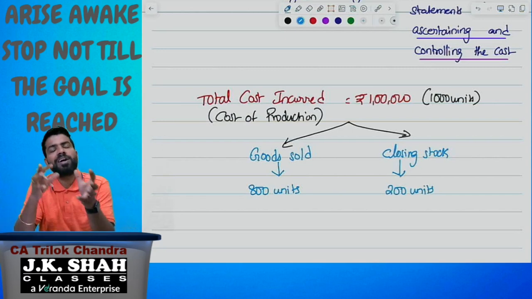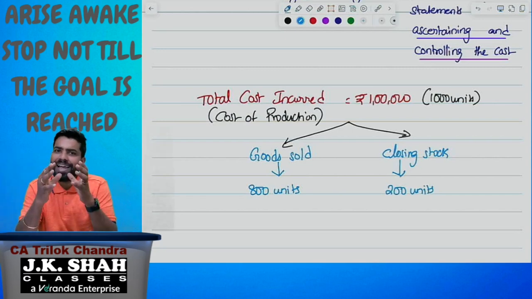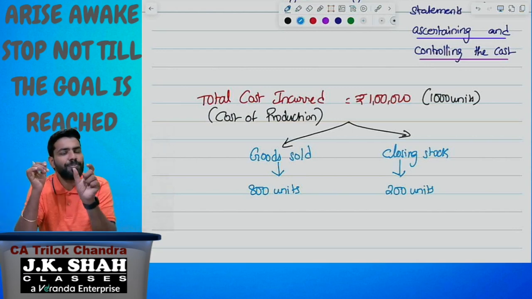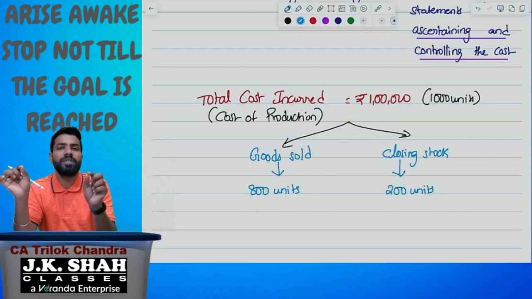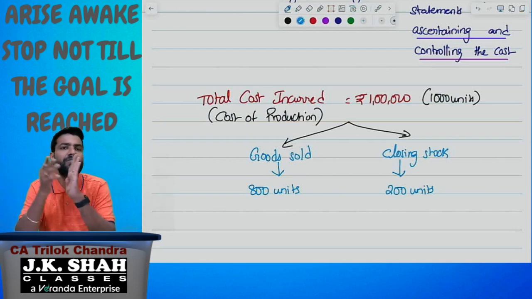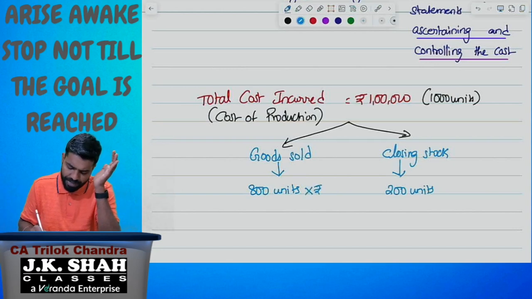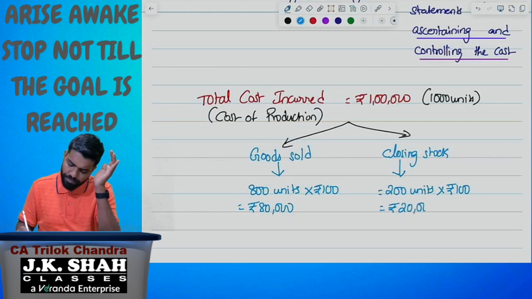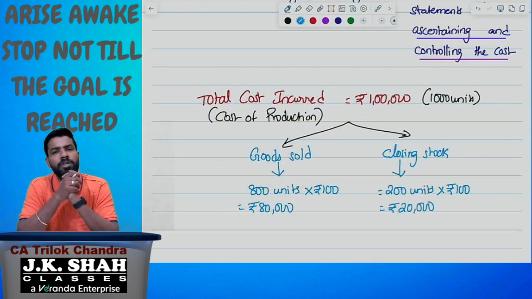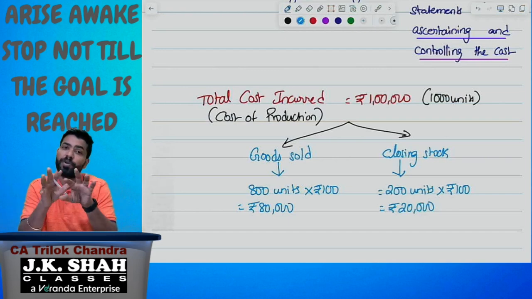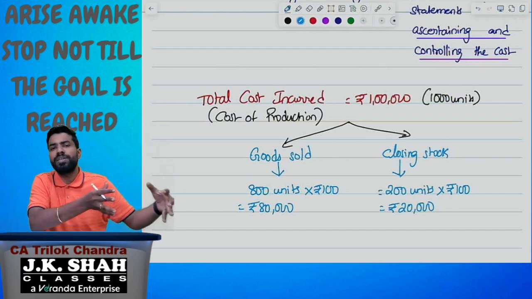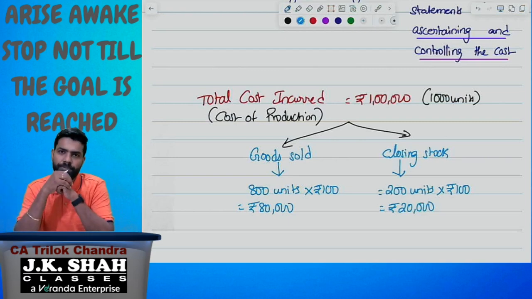What is total cost of production? 1 lakh rupees belongs to the 1000 units. 1 lakh divided by 1000, which comes to 100 rupees per unit. I am taking the average cost per unit or average cost of production 100 rupees per unit. For 800 units, how much is the cost? Means 800 into rupees 100, which equals to rupees 80,000. For 200 units, 200 into rupees 100, which equals to 20,000. So please understand, total cost of production is 1 lakh rupees. Out of that, cost of goods sold is 80,000 and closing stock value is 20,000.